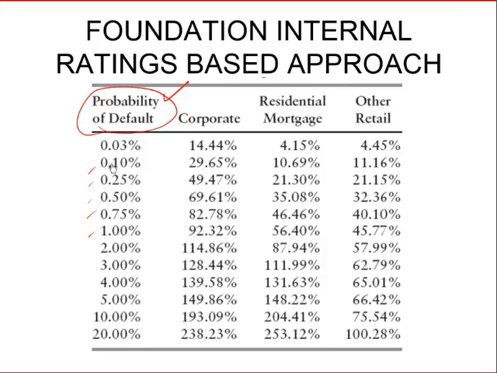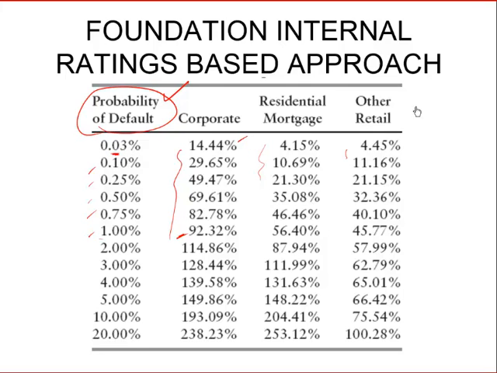Once the probability of default is calculated, the risk weights are prescribed by the regulators. That is, if you consider the probability of default to be 1%, then a risk weight of 92.32% would be applicable. If the probability of default is 0.03%, then the risk weight would be 14.44%.